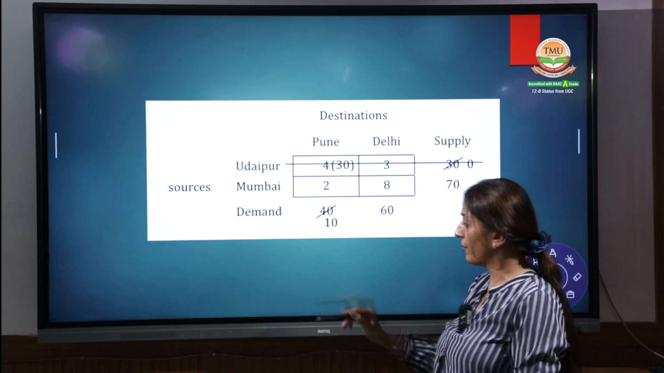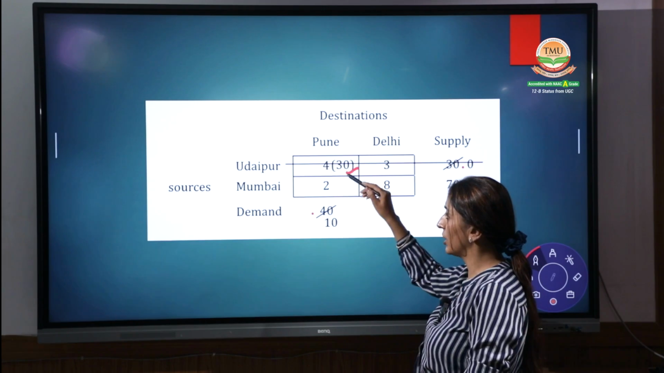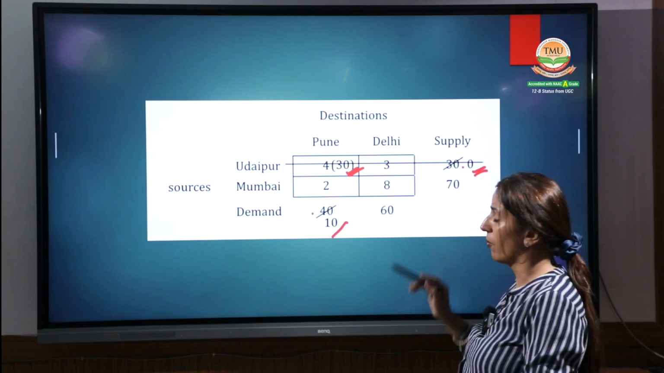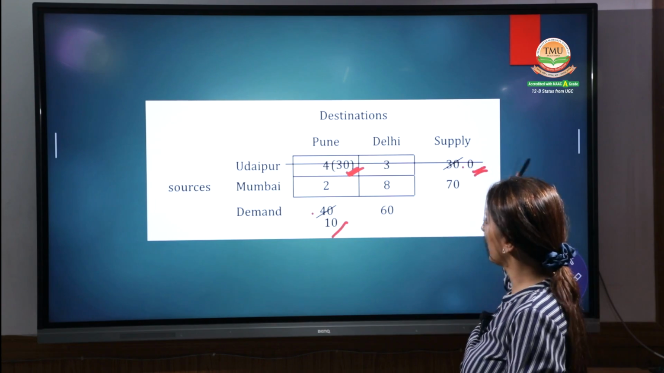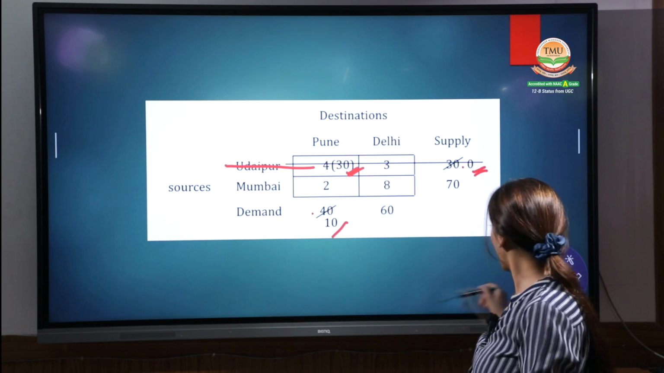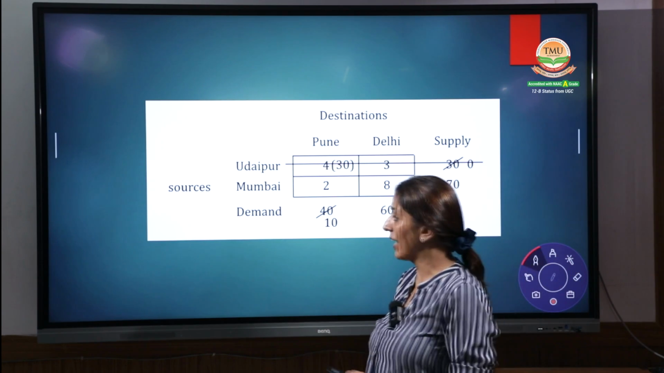Now the balance between the 40 and 30 is again 30, which we allocate to this one, and the balance over here will be 10 and here it is 0. Right? Now 0 indicates that Udaipur is also done. We are coming up to the next point.